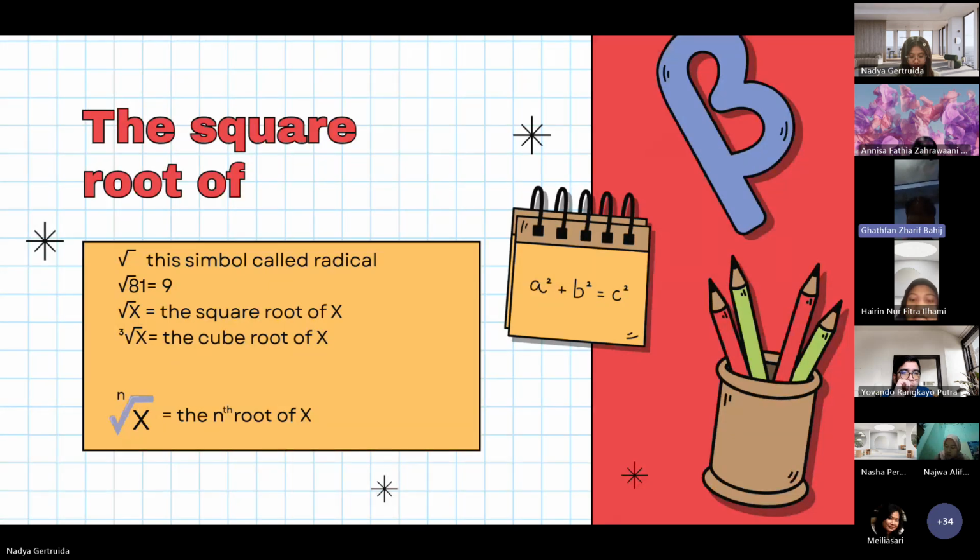And the symbol of the root is called a radical. There are many types of roots, like the cube root of x, or if the number is 4, 5, 6, 7, 8 and above, you can say the fourth root of x, the fifth root of x, like in the PPT.